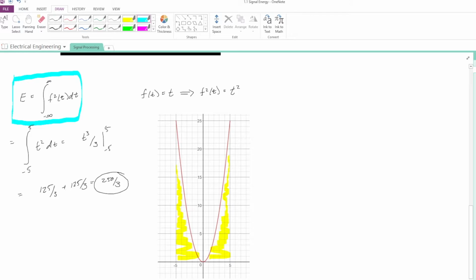Finally, we can define the energy of a function as the integral of the function squared from -infinity to infinity.